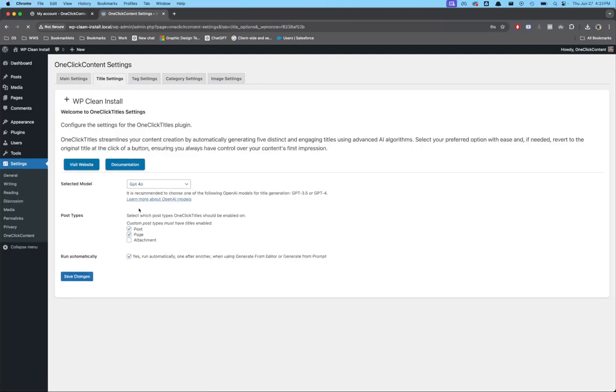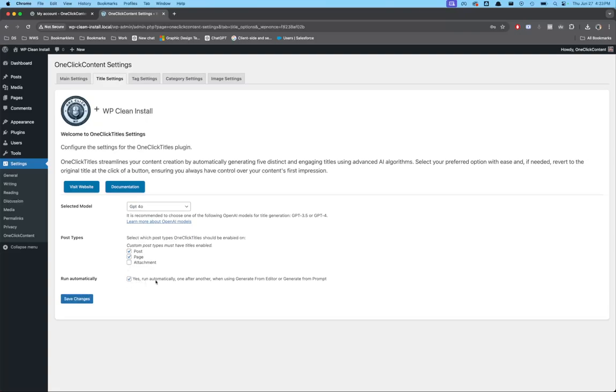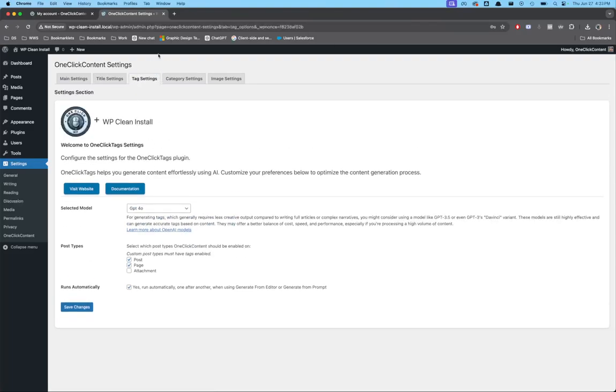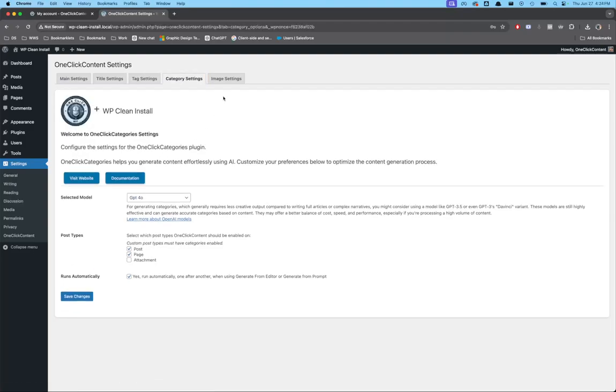Now let me point something out here. This little button down at the bottom: "Yes, run automatically, one after another, when using generate from editor or generate from prompt." What that means is that's the one click part. I'll show you in just a moment. There's a button that says generate from editor or generate from prompt, and when you click that, it's automatically going to run through the title, the tags, the category, the image setting, whatever you have checked here. So this one we have titles, tags, category, and images checked.